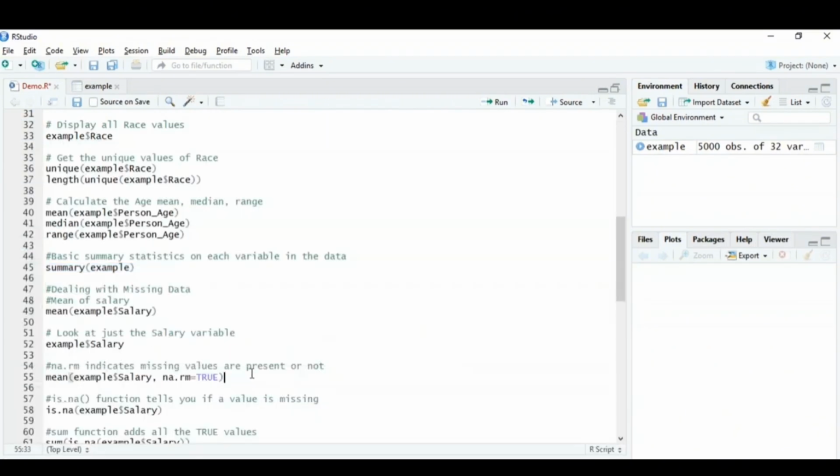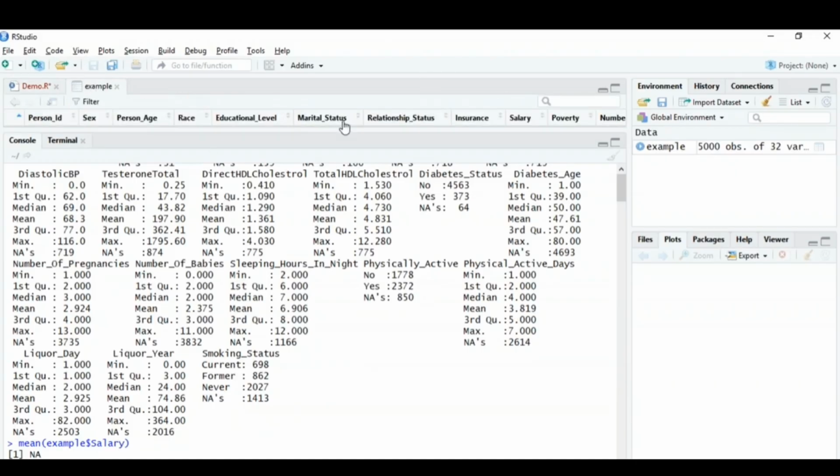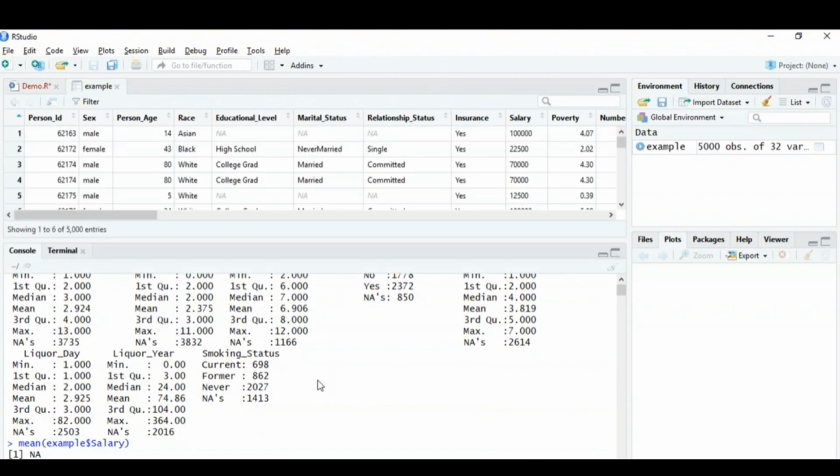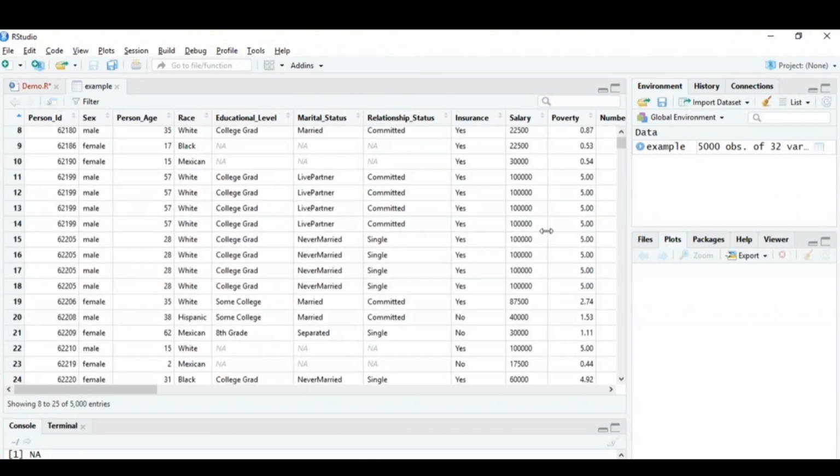Now that you've implemented descriptive statistics, let's move on to the third step, that is basically dealing with the missing data. To deal with the missing data, first let me calculate the mean of the salary, and then I'll explain why we have to deal with the missing data. When I calculate the mean of the salary, you'll see NA. Now, if I open my data set and show you the salary column, you'll see that you have various values which are not NA, but yes, you've got the output as NA, that means it's definitely wrong.